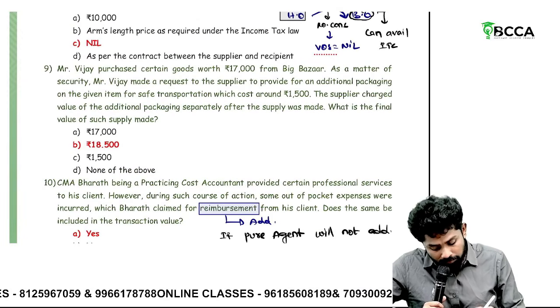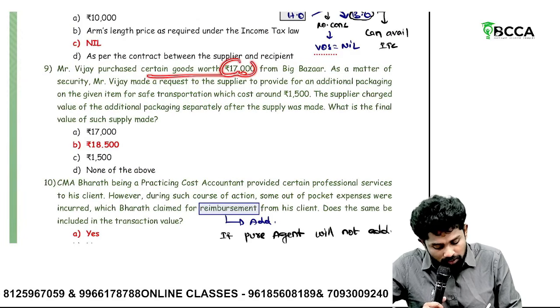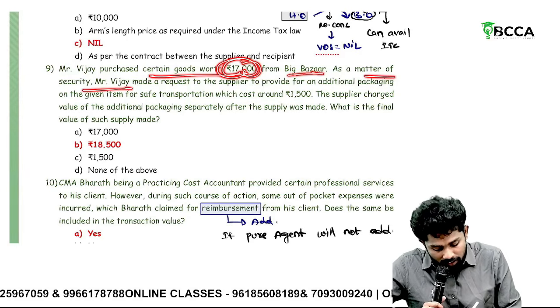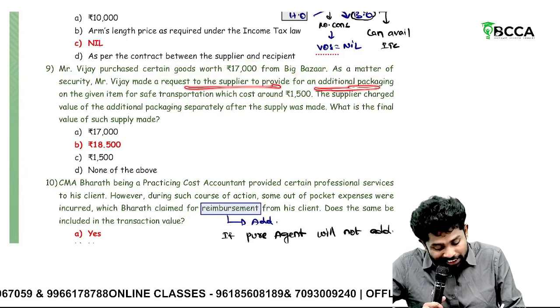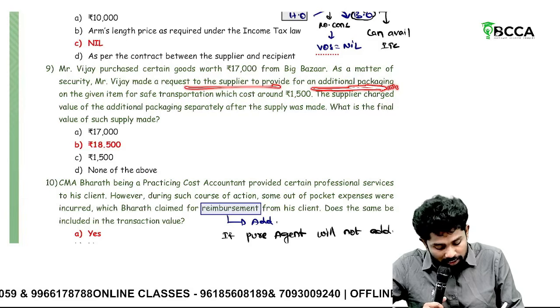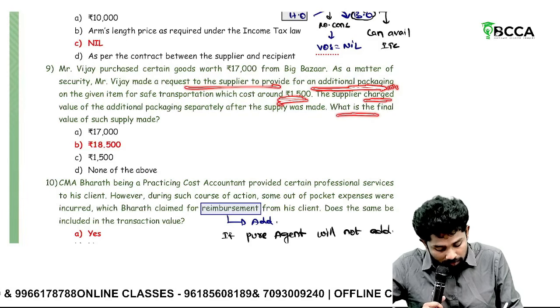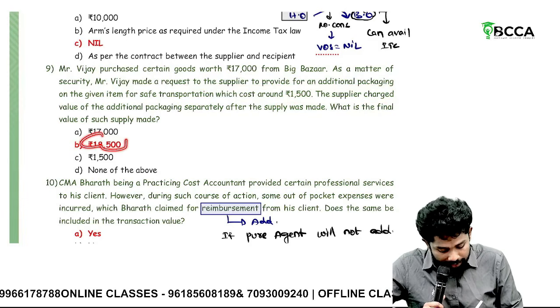Then Vijay purchased certain goods worth 17,000 from Big Bazaar. As a matter of security, Vijay made them do additional packing. Packing cost is an incidental expense, so this 1,500 shall also be included in the value of supply. Total value of supply is 18,500.